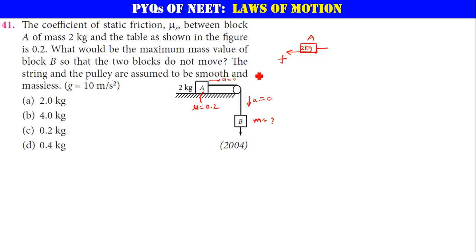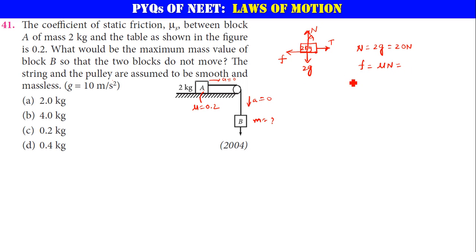And there is a string here. Whenever there is a string, there is the tension. Tension T is always away from the body. Are there any other forces acting on the system? Yes, 2g downwards and normal reaction N. There is no motion along the vertical direction, so N and 2g will be balancing each other. So normal reaction will be 20 newtons. The friction F is equal to mu times N.